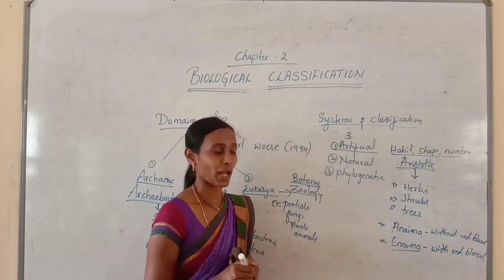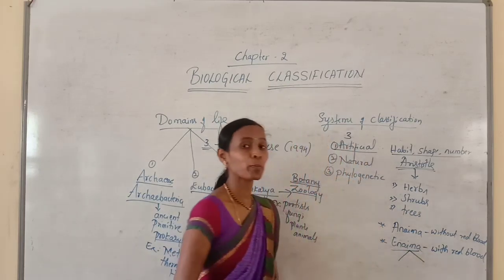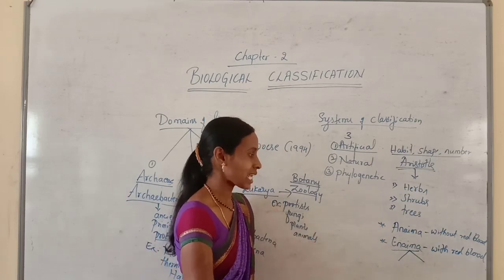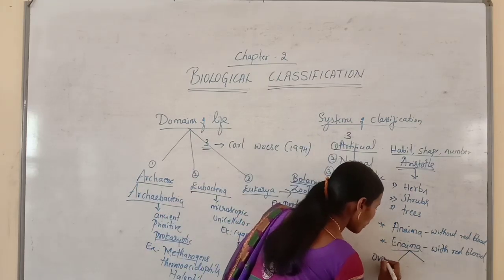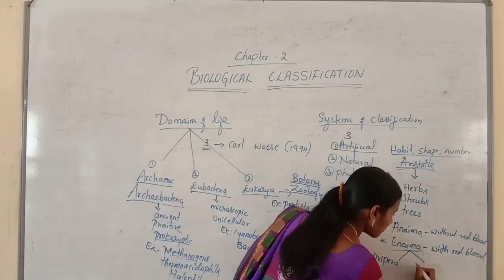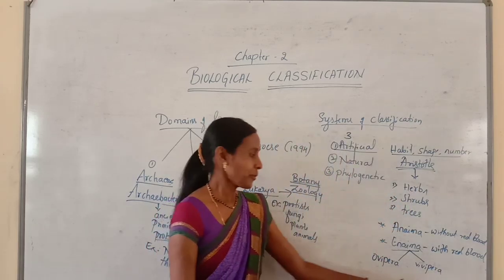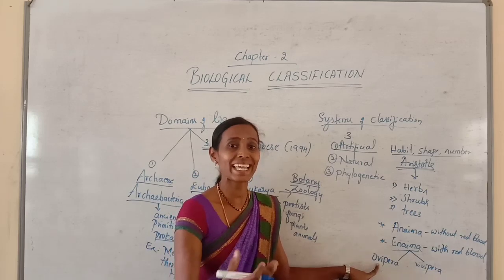And again, Aristotle classified this Enaima depending upon the mode of reproduction. Depending upon the mode of reproduction, he classified Enaima into two groups. They are called Ovipara and Vivipara. So Ovipara are the organisms which lay eggs.